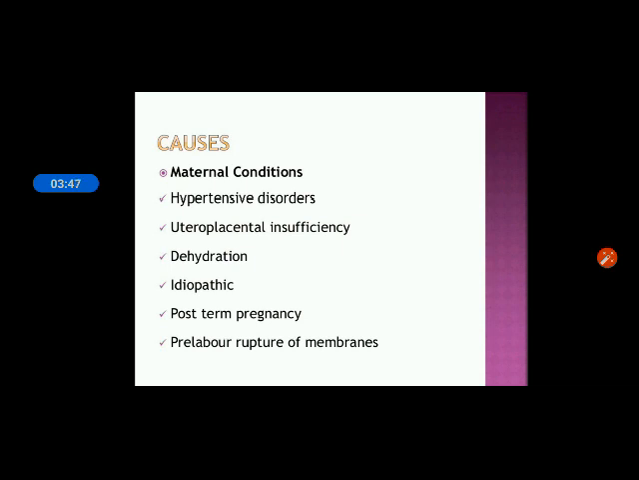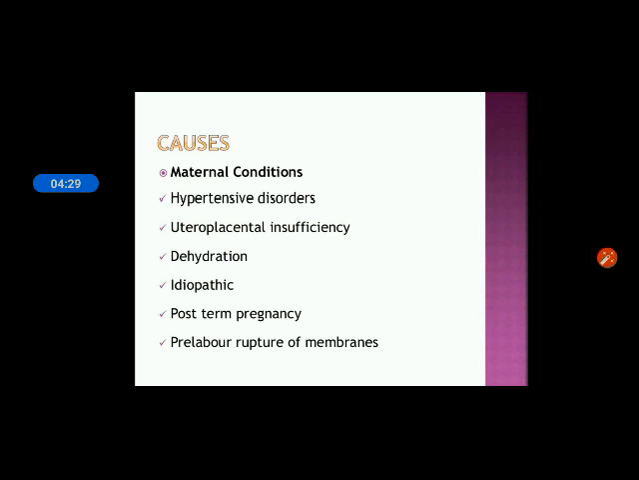And post-term pregnancy, that means the pregnancy is more than 42 weeks of gestation. In that condition, a macrosomic baby will be present, so the baby will absorb more and more amniotic fluid, which will create a lack of amniotic fluid inside the amniotic sac. The next is pre-labor or premature rupture of the membrane. If the membrane is ruptured prematurely, before 37 weeks of gestation, it will create leaking out of the amniotic fluid, and it will lead to oligohydramnios.